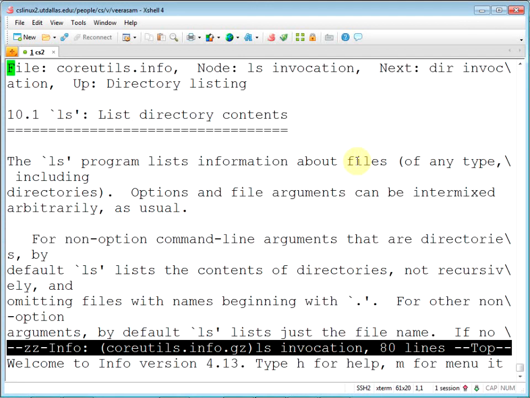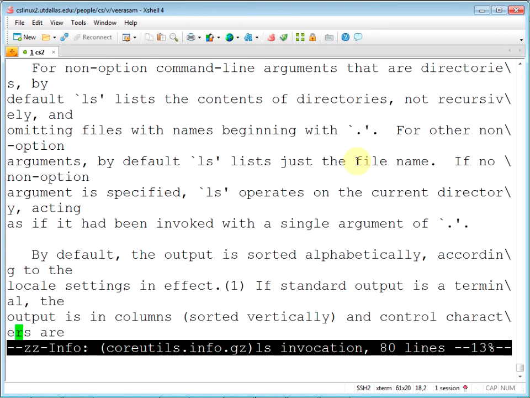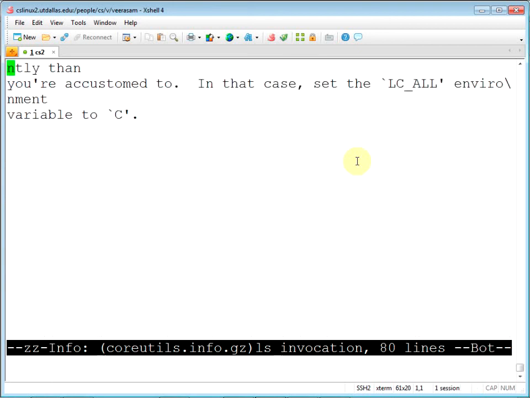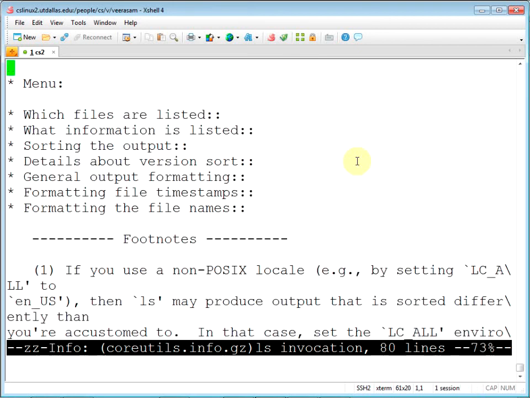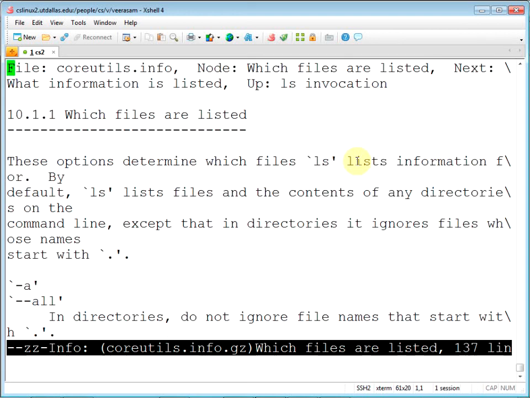info ls. See, it goes to this kind of strange thing. Like Emacs, page down works too, not only page down. See this menu, wherever you have this star, you can press enter and you will see more information. It's kind of like clickable things, except that you are pressing enter. So finally Q works.